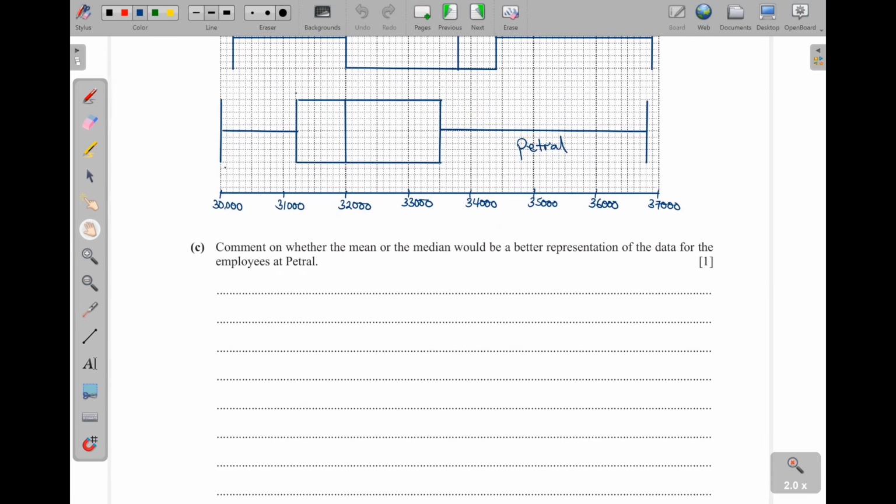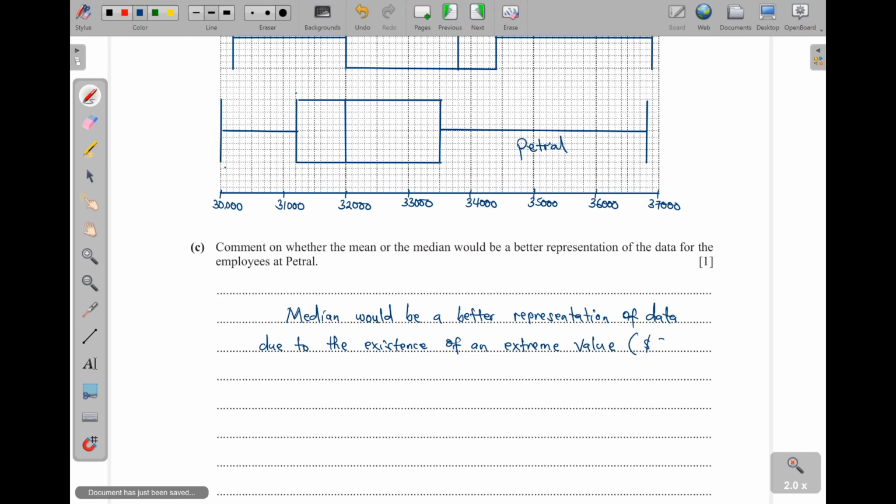So I would therefore say that median would be a better representation of data due to the existence of an extreme value. Which value is that? 3,6,800. Okay, as simple as that.